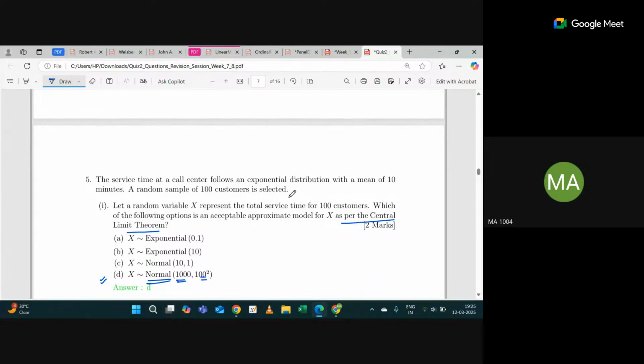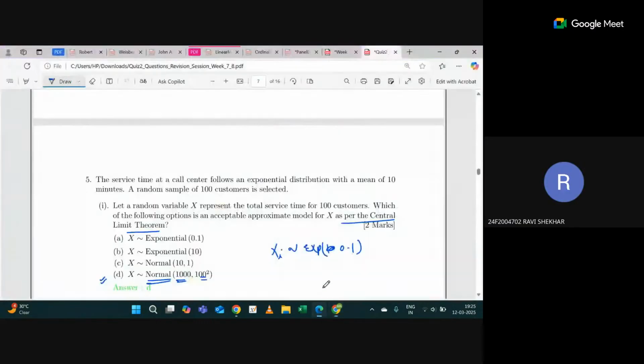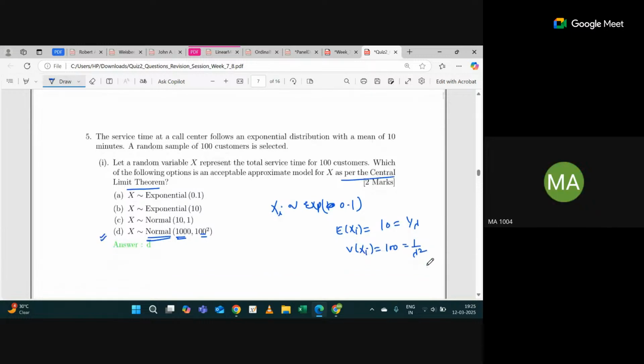First of all, here you can define like this: each xi follows exponential distribution. Sorry, this is mean. Mean is 10, so lambda is 0.1. Yes or no? So expectation of each xi is 10. Variance of each xi is 1 by lambda square, which will be 100. Yes or no?